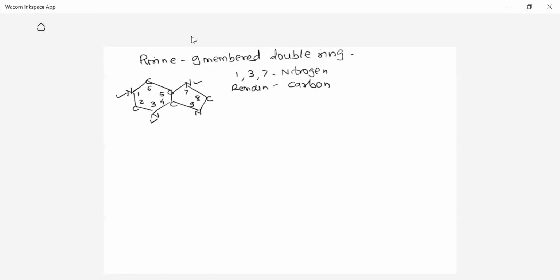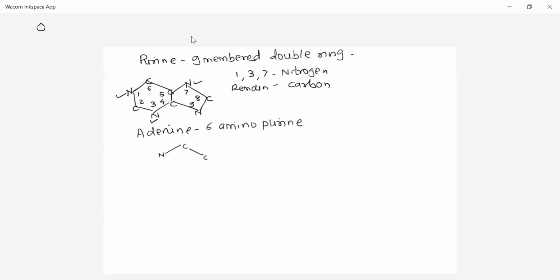And as you know, purines are adenine. Purine कुठले आहेत? Adenine. The chemical name of adenine is 6-amino purine. By knowing this name, we can draw the structure of adenine. So let us draw the structure of adenine.